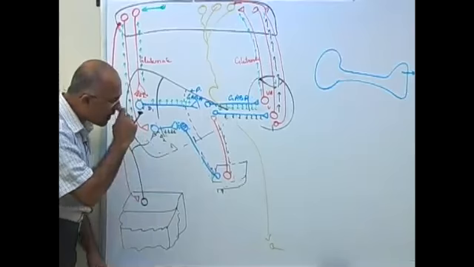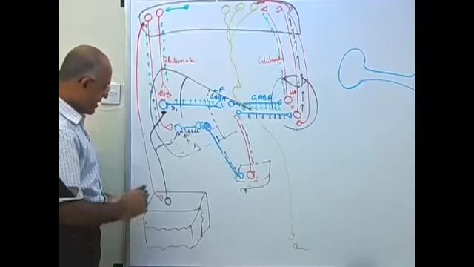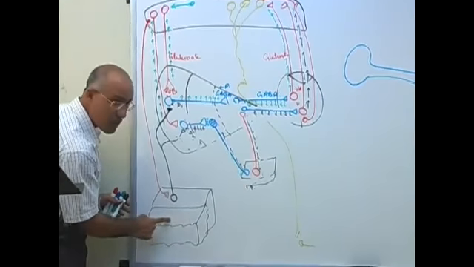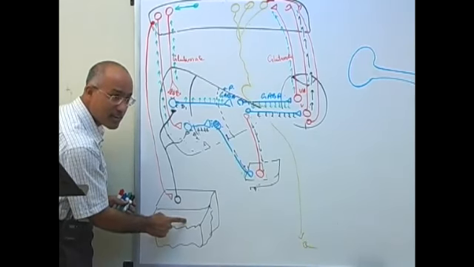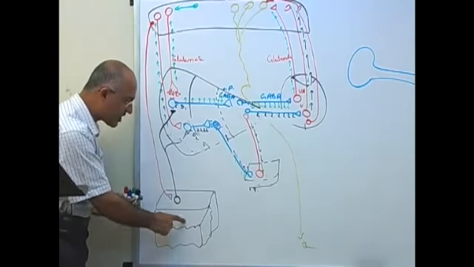What we are talking about, you understand these two things? Now another thing. You may be thinking, what is this thing? Pars reticularis, substantia nigra.